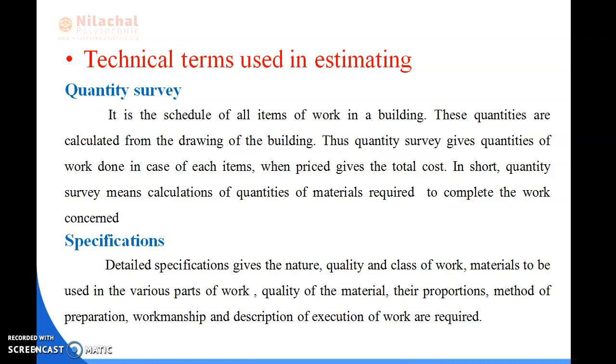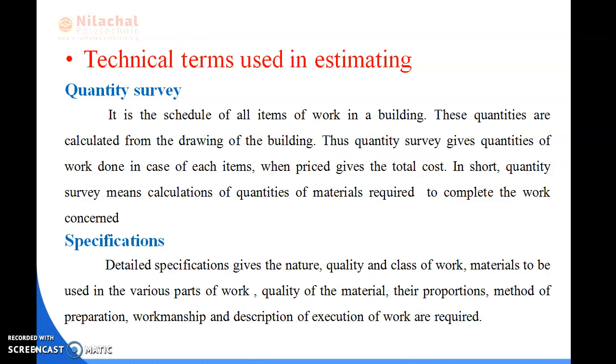Then on this basis we define the quantity of the survey or quantity of the particular material, labor or concerned work.